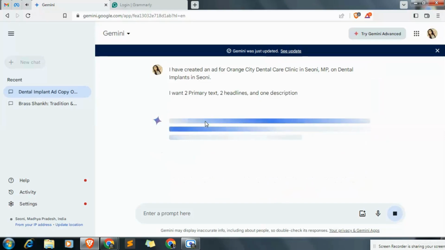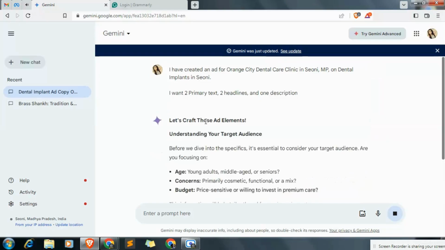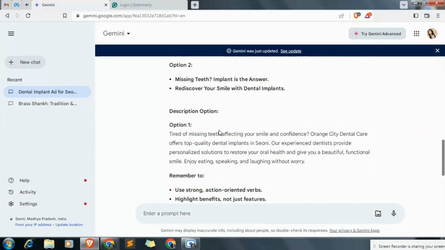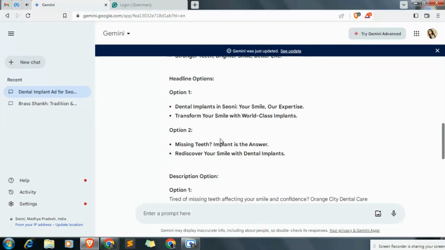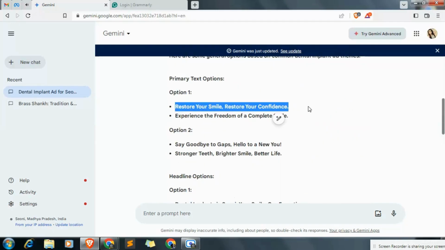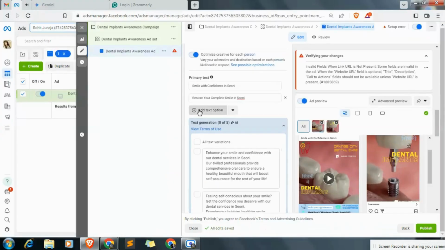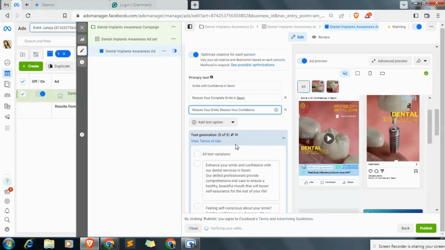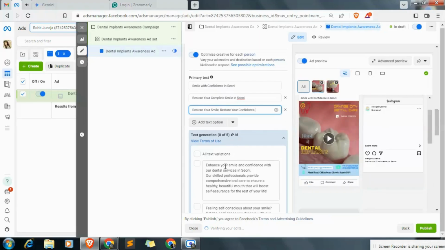So we are trying to generate another option after editing this prompt. So yes, here we have got a good thing. Nice. We have got a description. Okay. So now let's copy this and paste it here into the third headline. So we will choose the rest two headlines or primary text from this place.